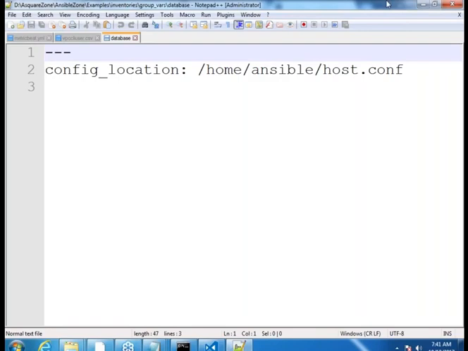To define group variables, wherever you have your inventory, relative to that place create a folder called group_vars. In group_vars create a file exactly with the name of your group, and in that write multiple entries. All of this will become group variables.